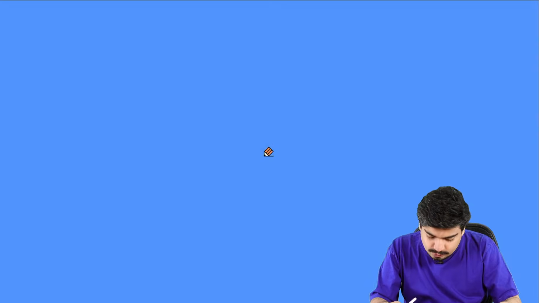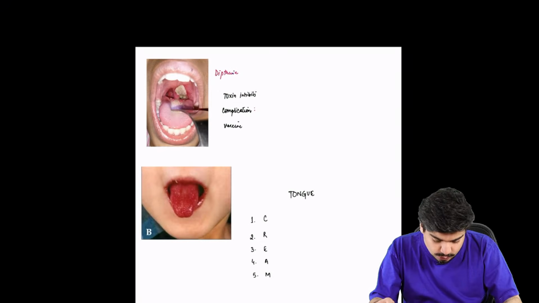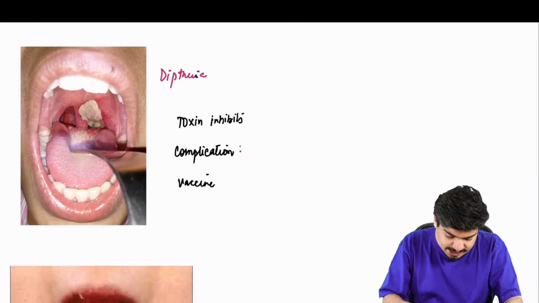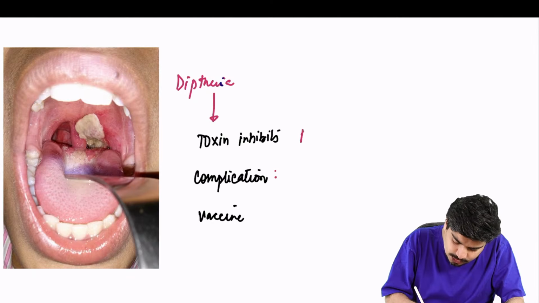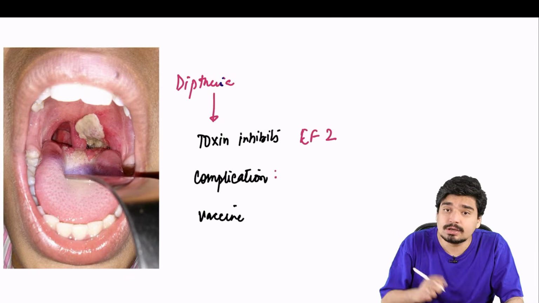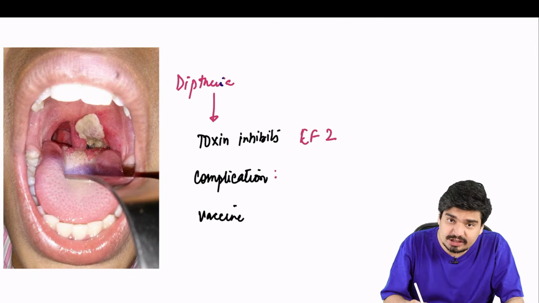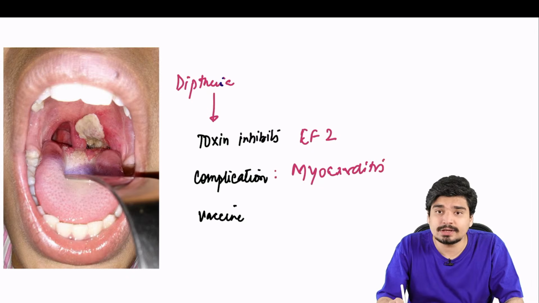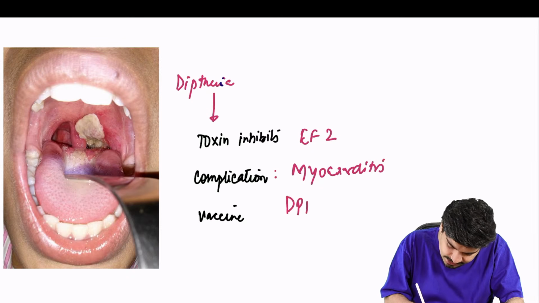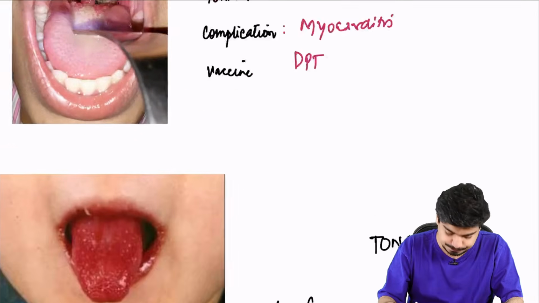Alright. Next we'll do just some rapid fire images. Just keep on telling me. What is this? This is diphtheria. Remember, diphtheria toxin inhibits elongation factor 2. The complication which leads to death in diphtheria is myocarditis. Right? What is the vaccine? The vaccine is DPT vaccine.